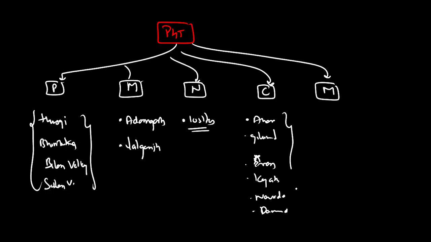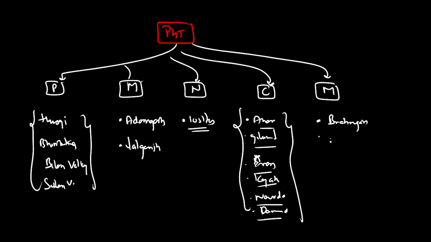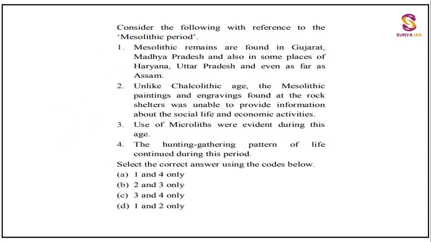In the class itself, we tried to rectify it, guys. Right? We have invested time on this only. In the megalithic sites, we know that Brahmagiri and Adichanallur, Tamil Nadu.